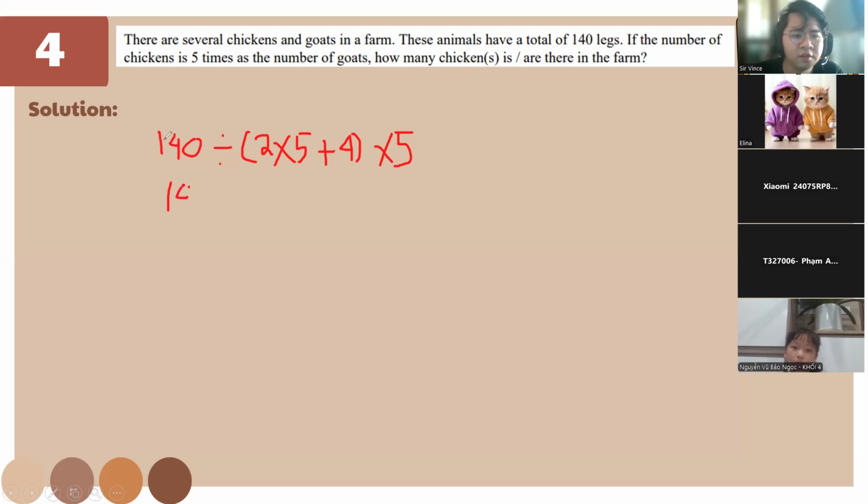So we have 140 divided by 14 times 5. So 140 divided by 14 is just gonna be 10. Okay. Then let's multiply by 5 and we'll have 50. Okay. That's right.